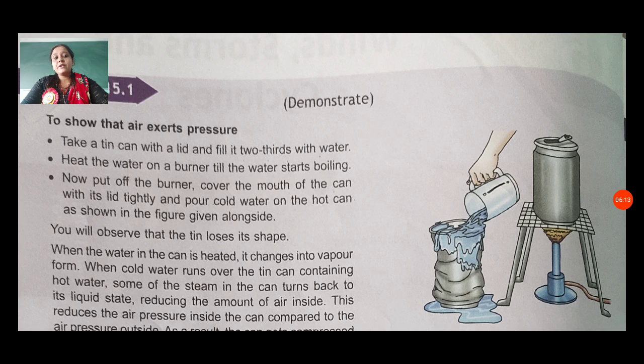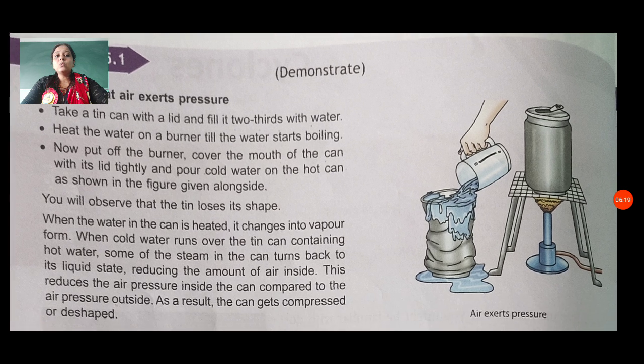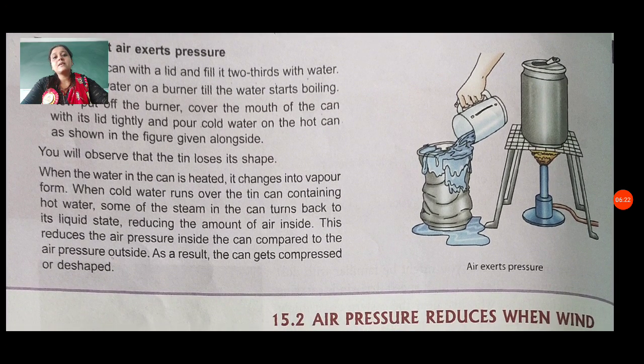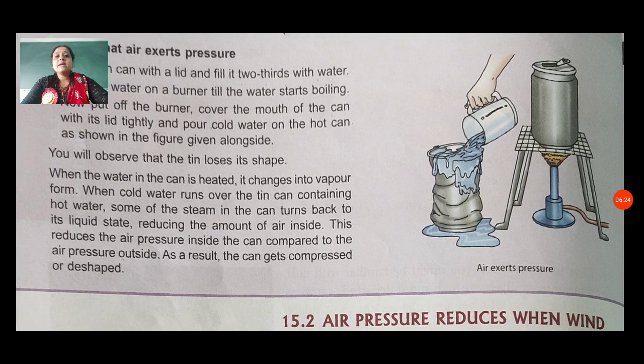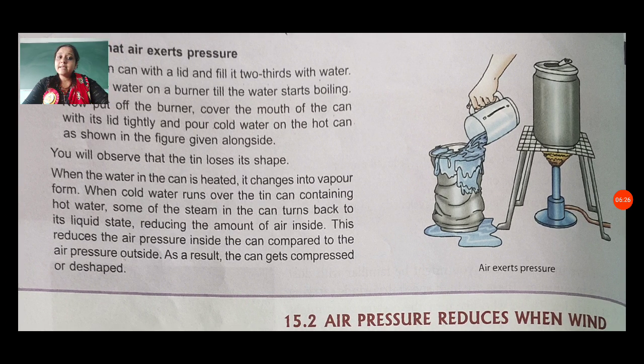What happens when you put hot water in a tin? The tin is bent here. You will observe that the tin loses its shape. When the water in the can is heated, it changes into vapor form. We all know when we boil water, it converts into water vapor form.